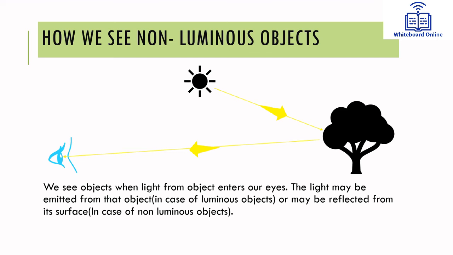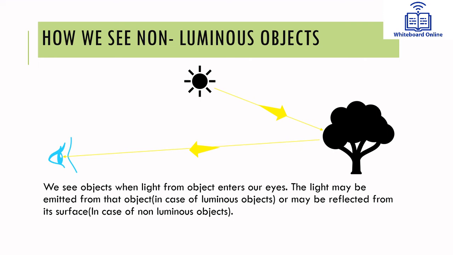Students, here a very good question arises. What is that? How can we see a non-luminous object? If it's a necessary condition that light should enter the eyes of the viewer from the object to be seen, then how can a non-luminous object emit light and the viewer see it?